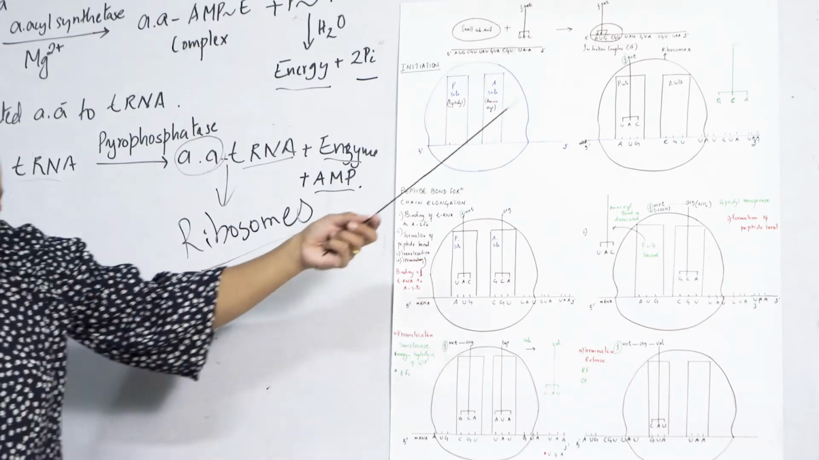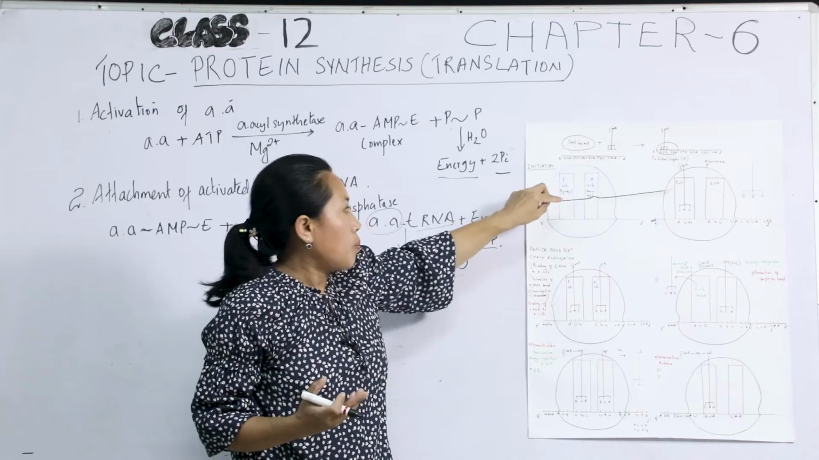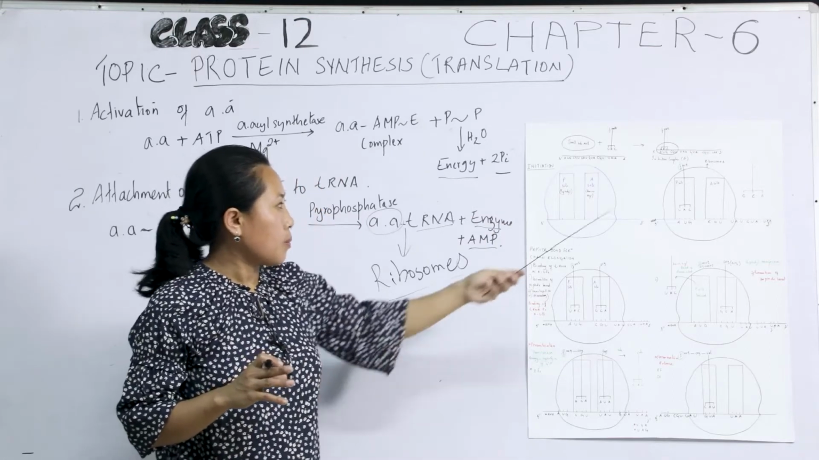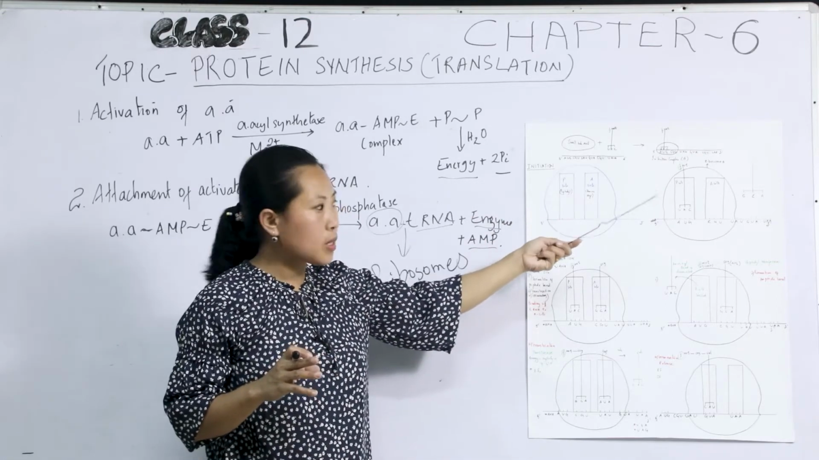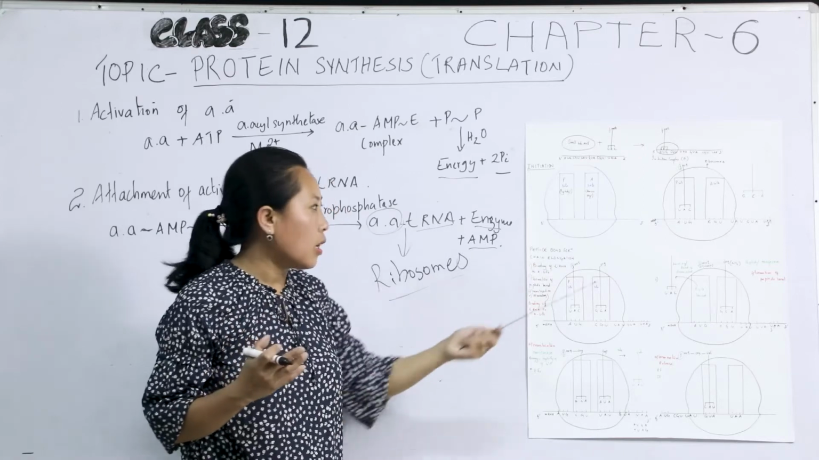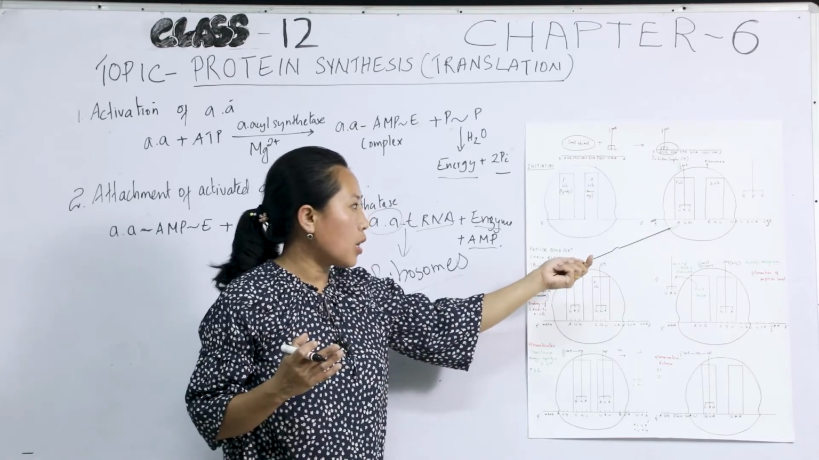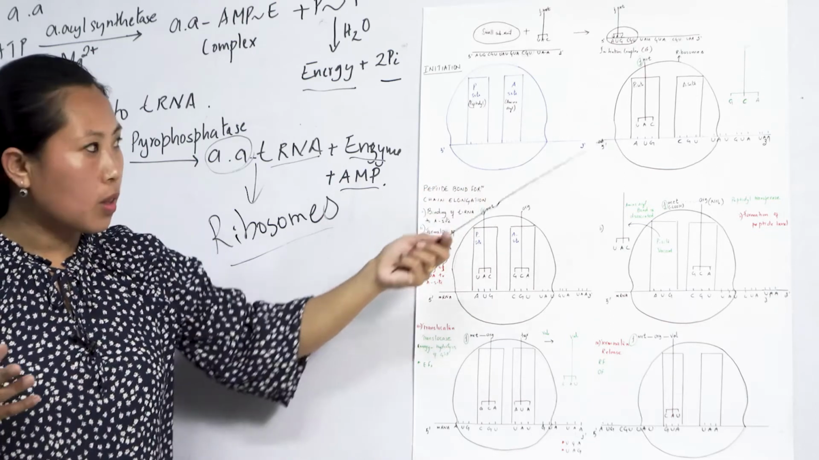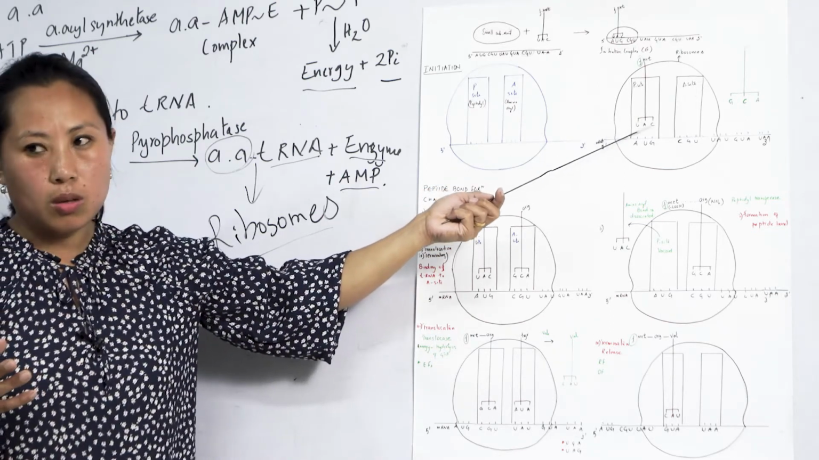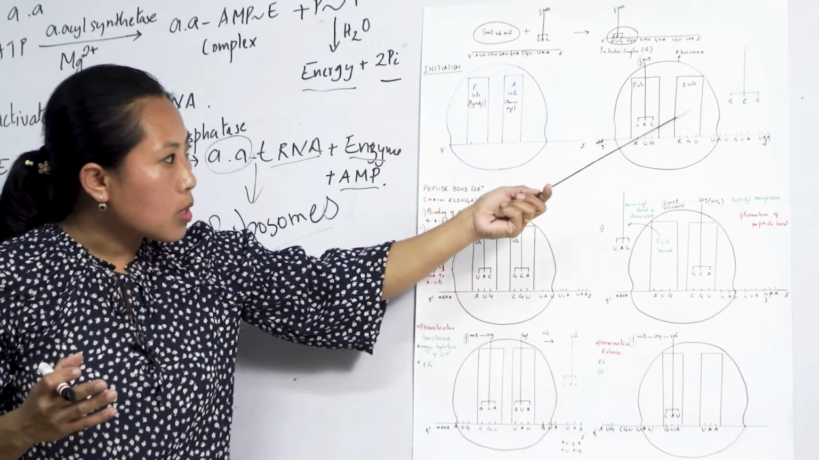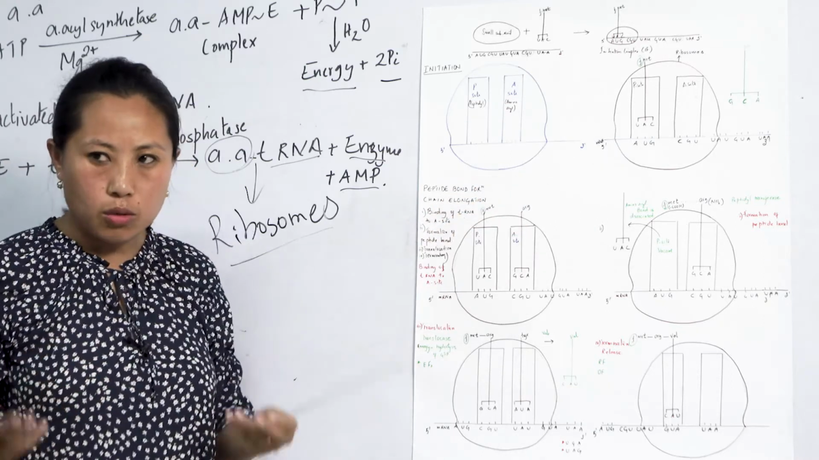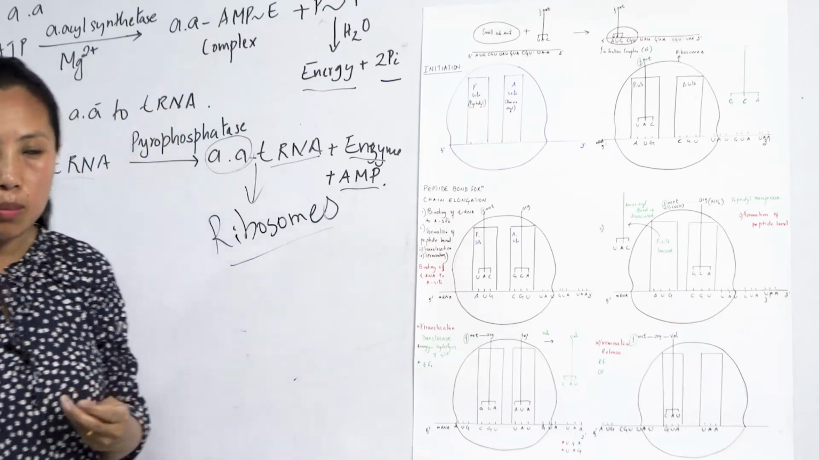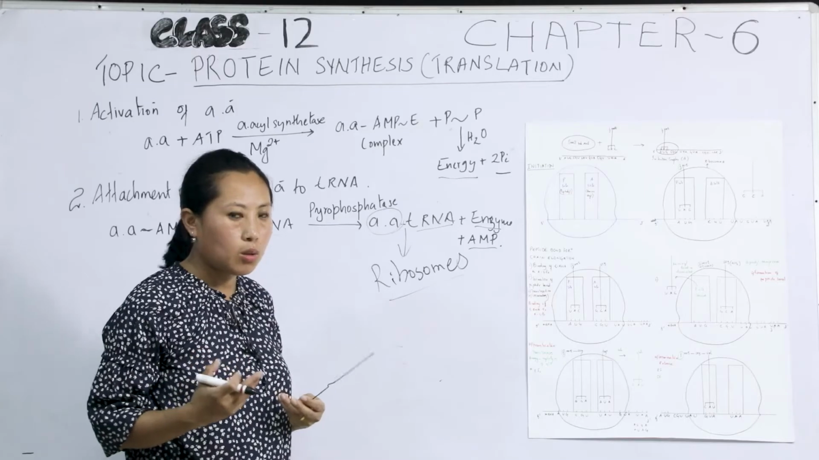So the entry of the tRNA having methionine at the P site is in such a way that it complements the AUG on mRNA, which forms hydrogen bonds with the anticodon on the tRNA. And now this A site is ready, it's free. It's called the amino acid site because it's ready to receive a new amino acid, or a new tRNA having a new amino acid.